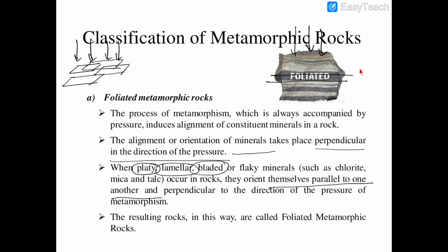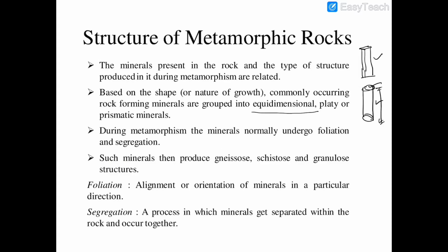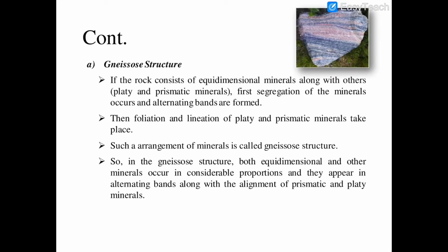Here this is a separate band, this is a separate band. Okay, this phenomena is called segregation. So during metamorphism, minerals of different shapes like equidimensional, platy, or prismatic undergo foliation and segregation. Such minerals then produce gneiss, schistose, and granulose structures. Firstly, we look at gneiss structure.